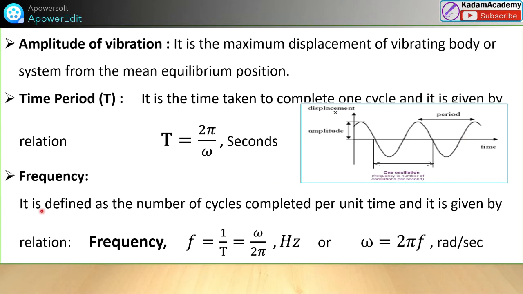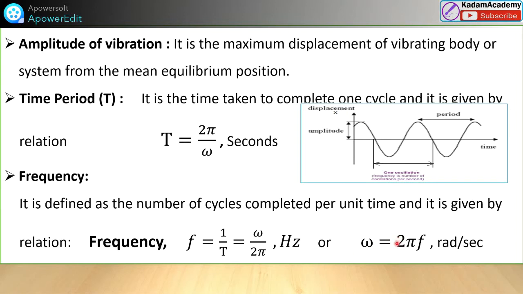Then what is the frequency? Frequency is equal to the reciprocal of time. Simple definition. It is defined as the number of cycles per unit time. Suppose this is 1 minute, and in 1 minute there are 2, 3, 4 cycles. Or here it is shown per unit time, one cycle. That is the frequency. Frequency is represented by small f, this symbol f. f = 1/T = omega by 2 pi, the reciprocal of T, and its unit is hertz.